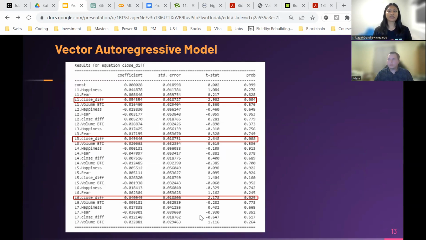The prefixes that you can see before the variables indicate the number of days lag. If you look at the first red box that is highlighted, we can see that a 1 unit change in the 1 day lag of closing price difference is associated with a 0.05 Bitcoin decrease in the closing price difference, holding other factors constant for the current day. And also at the 5% level, we can see that the closing price difference at lag days 1, 3, and 6 are significant, indicating that these are most important when you're trying to predict the current day's closing difference.